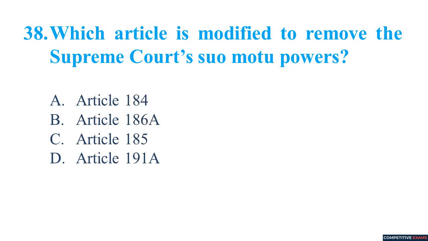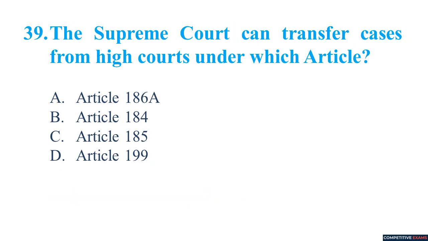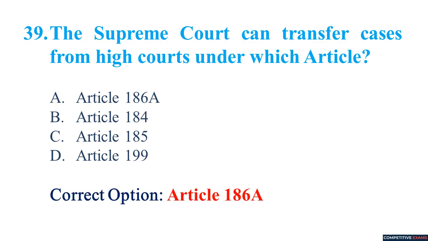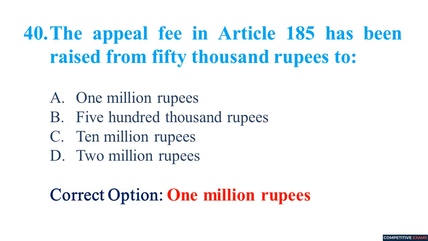Which article is modified to remove the Supreme Court's suo motu powers? Article 184. The Supreme Court can transfer cases from high courts under which article? Article 186A. The appeal fee in Article 185 has been raised from 50,000 rupees to 1 million rupees.